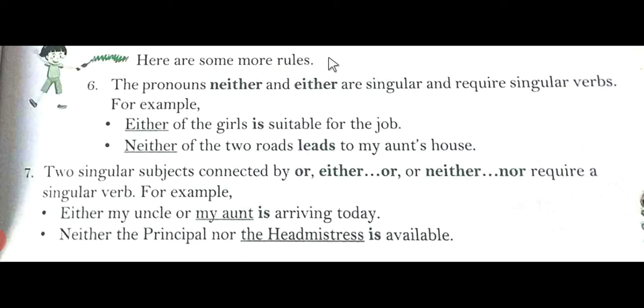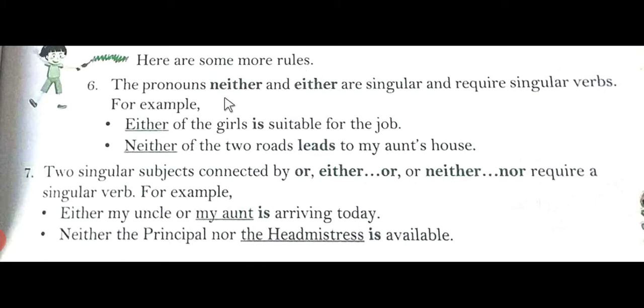Here are some more rules. The pronouns neither and either are singular and require a singular verb. Always remember, children, neither, either, or, nor always require a singular verb.